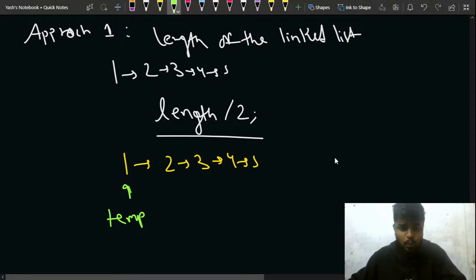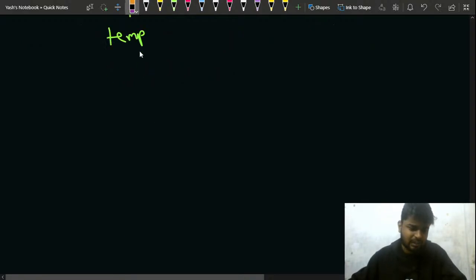Okay, so how will I do that? Let me write the code for that. Maybe you can understand it in that way a little better. What I'll be doing basically is, first of all, I'll calculate the length. How will I calculate the length?